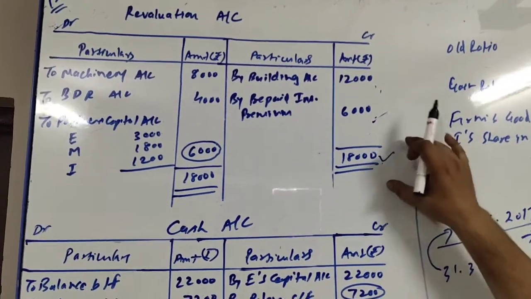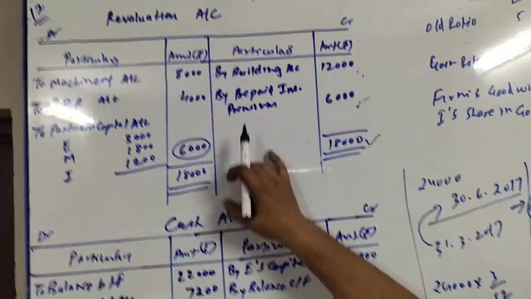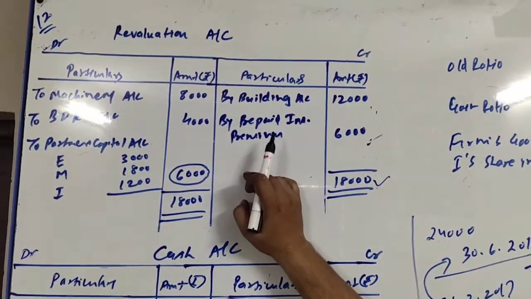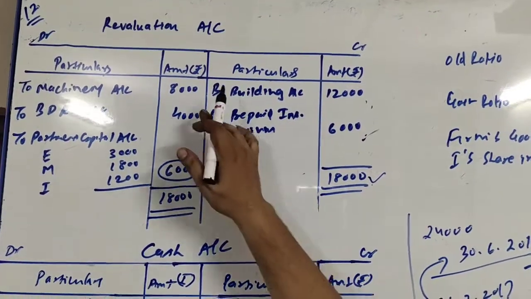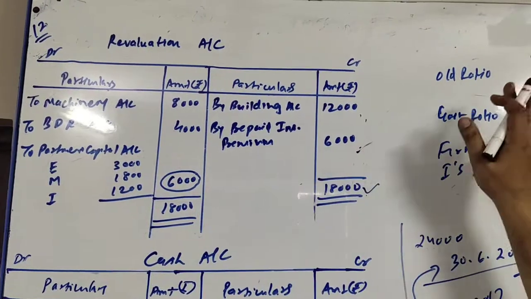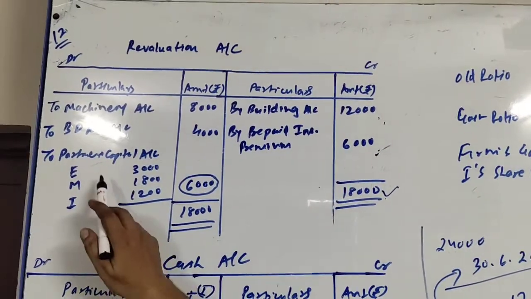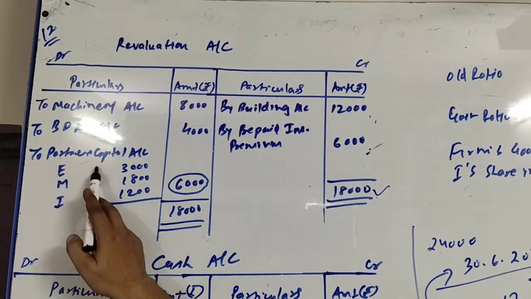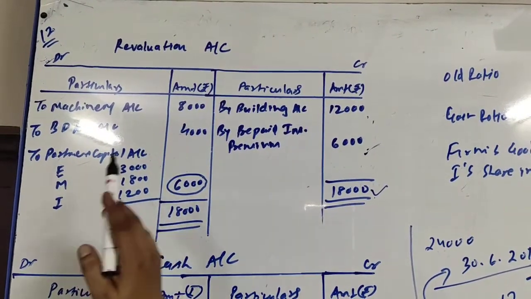So the credit side is more by 18,000, so there will be a difference of 6,000 at the debit side of the revaluation account, which is known as profit on revaluation, which will be transferred to the partners' capital accounts in their old profit and loss sharing ratio, which is 5:3:2. So when I distribute 6,000 in the proportion of 5:3:2, I get 3,000, 1,800 and 1,200.